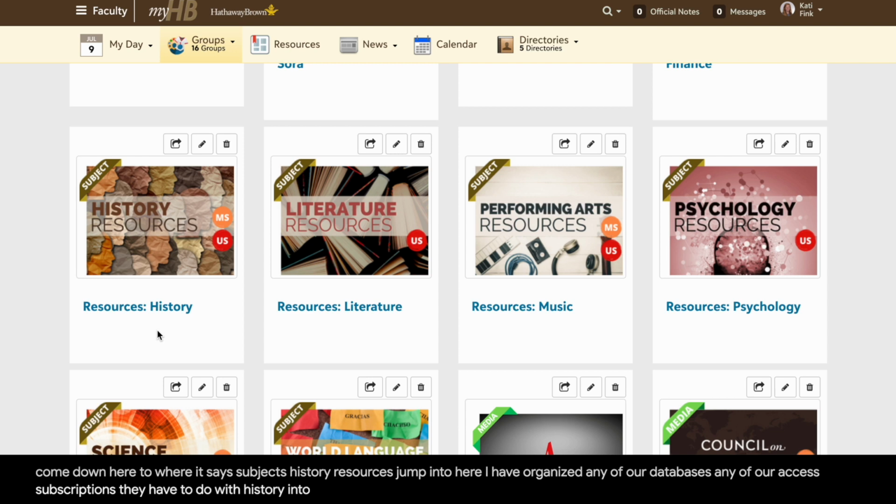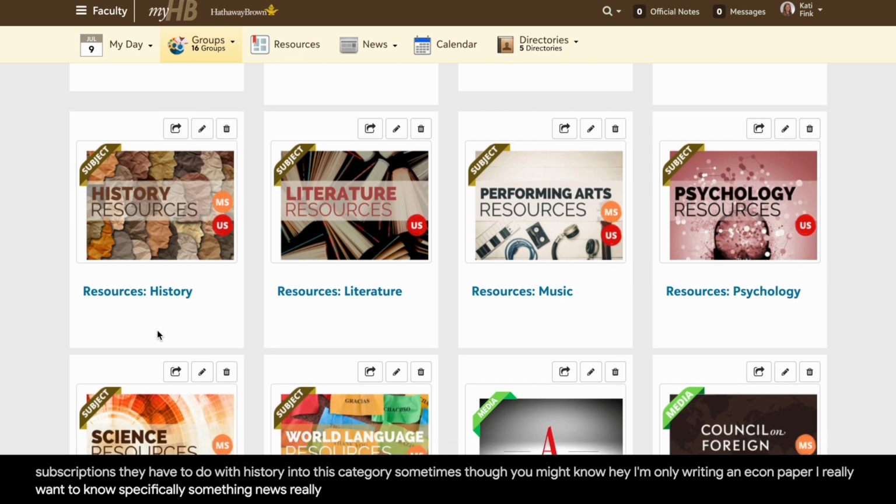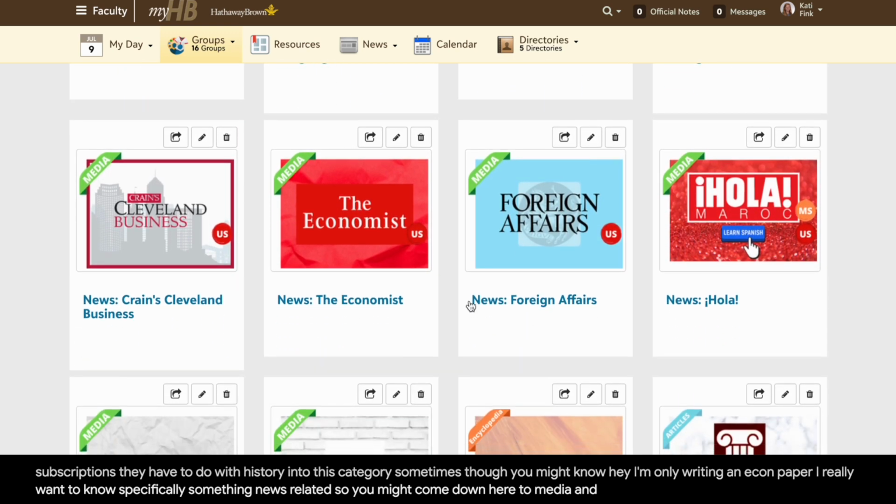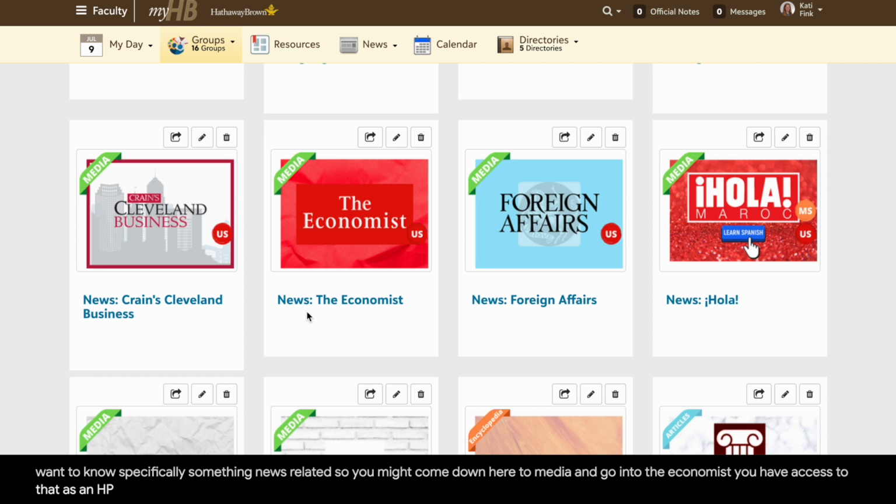Sometimes though, you might know, hey, I'm only writing an econ paper. I really want to know specifically something news related. So you might come down here to media and go into The Economist. You have access to that as an HB student. All these instructions on how to get access are within these links. And each individual database,